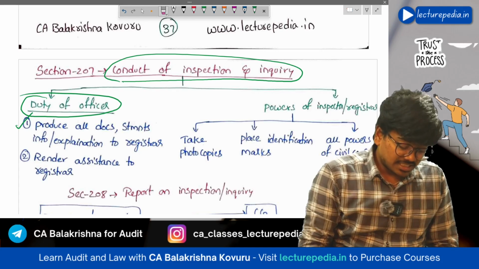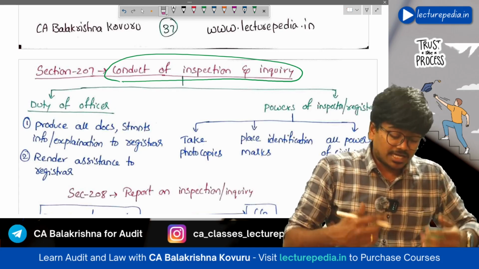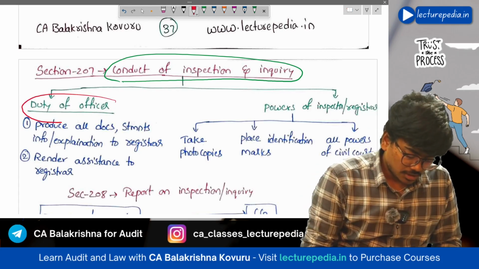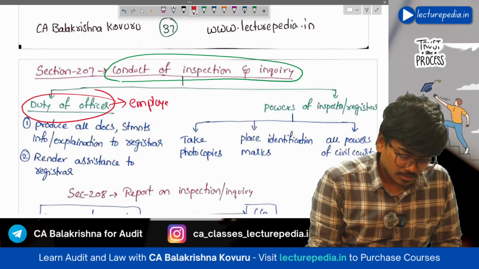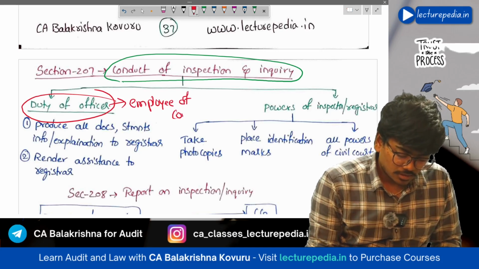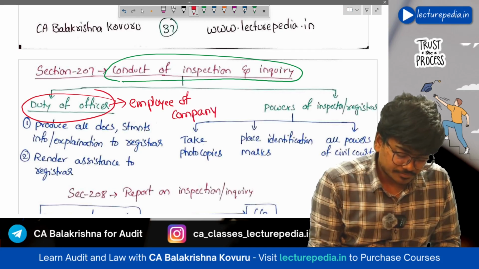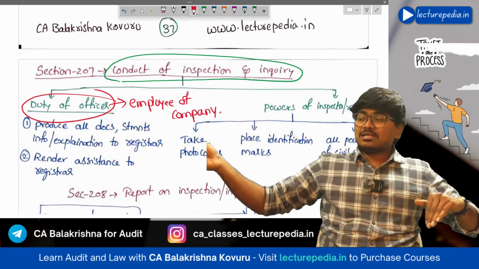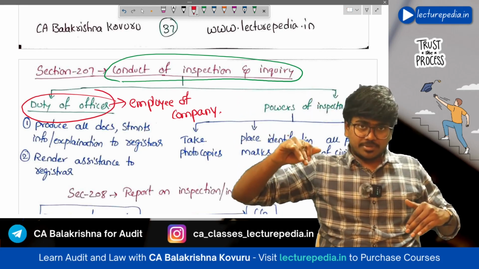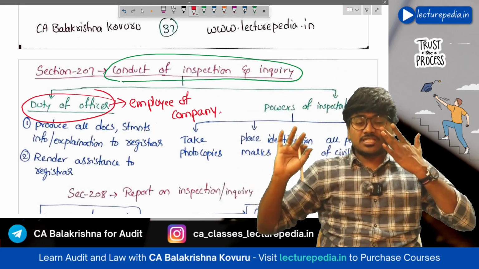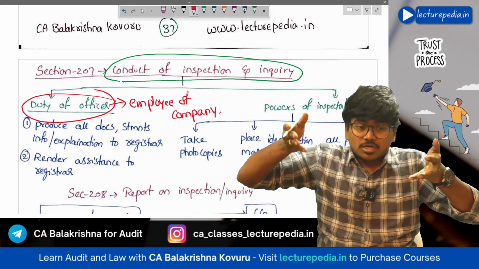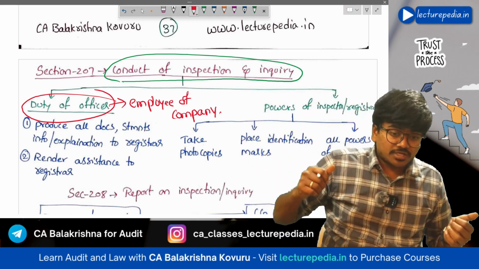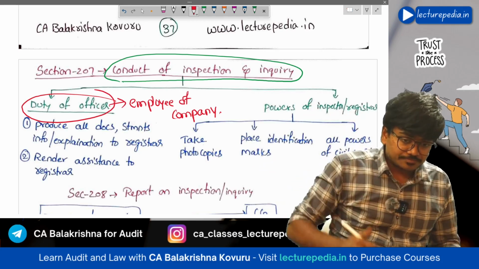Here, officer refers to an officer of the company, an employee of the company. Now, the registrar has ordered inspection on the company. Once the registrar has ordered inspection, what will be the duty of the employees of that company, or the duty of the officers of that company? Let's see.